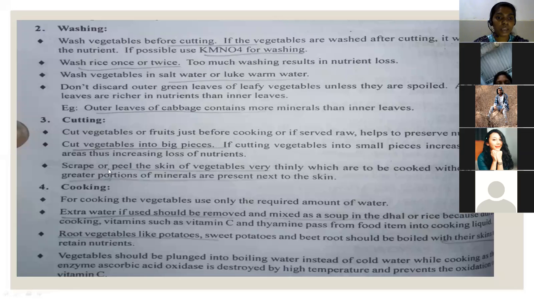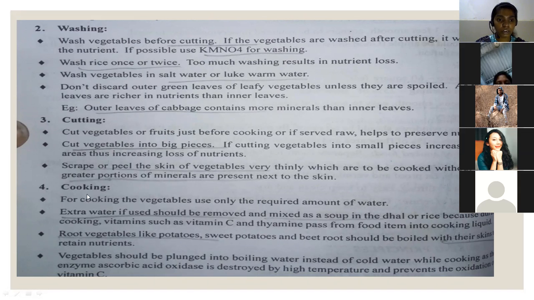be there. Scrape or peel the skin of vegetables very thinly, for those which can be cooked without skins. Greater portions of minerals are present next to the skin. So when we are cutting, thin peeling should be done. Very thinly we need to remove the peel because high minerals are present under the peel. So that is the way we need to cut. That is the third principle.